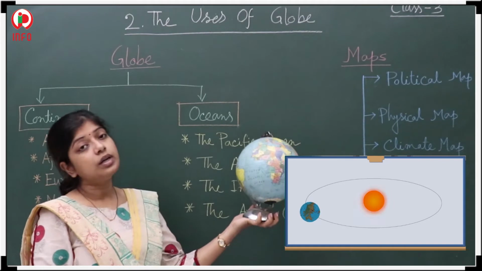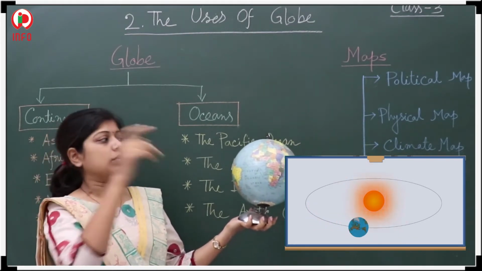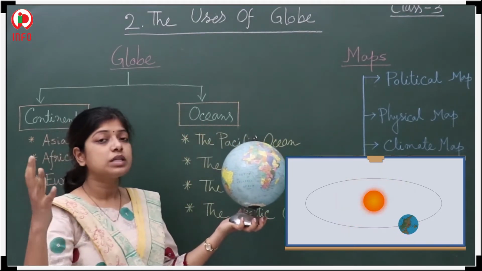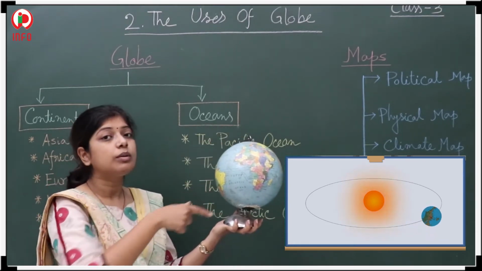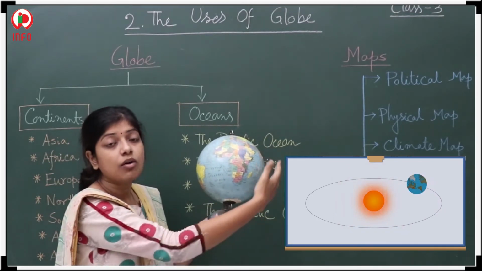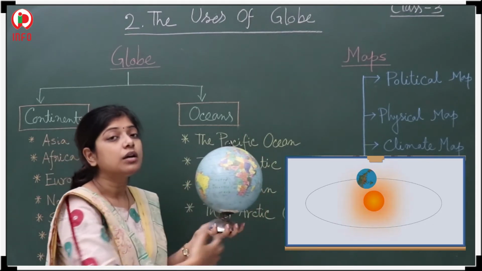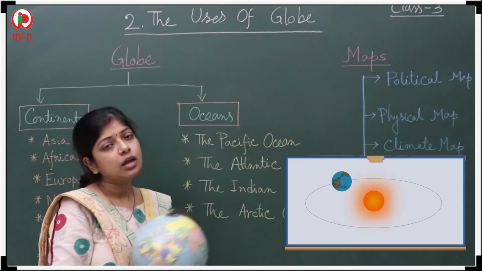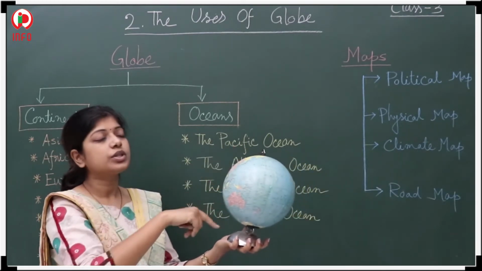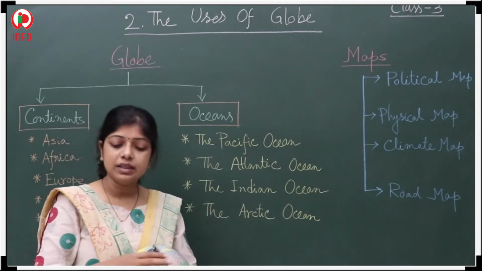Suppose here is our earth and the sun is present here. At that time, the surface which is in front of the sun, that portion only will be the day. And this portion is not illuminated by the sun. That is the main reason here. At that time it should be night. And again when it comes, at that time this portion will face toward the day. This is the main thing of the globe.